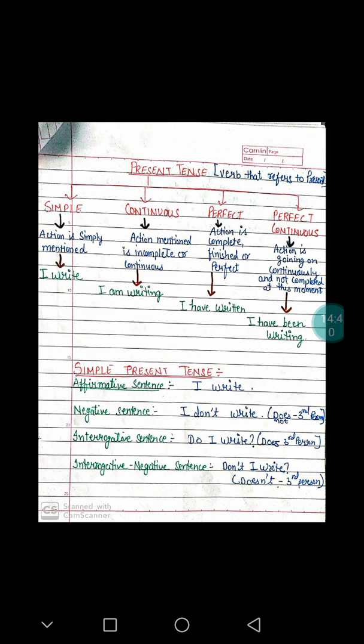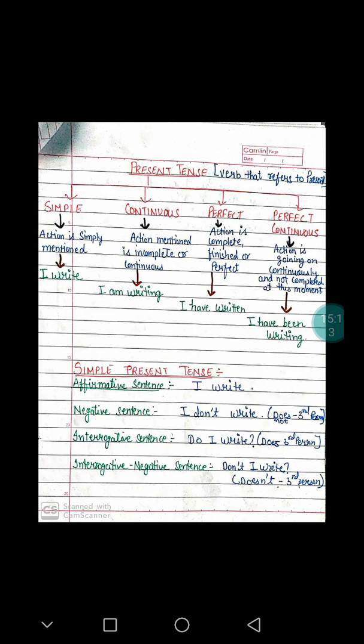Then irregular action. Earthquake comes in Japan. This is an irregular action. Okay, earthquake might come anytime, but it comes. Habits. What are habits? Something that you develop over time. He sleeps. She sleeps.